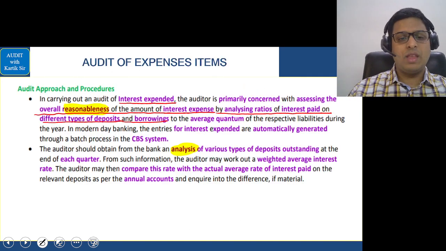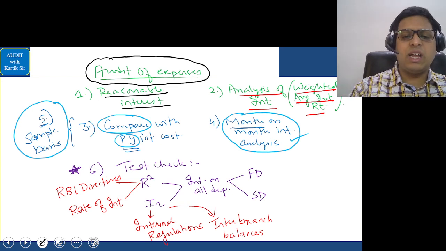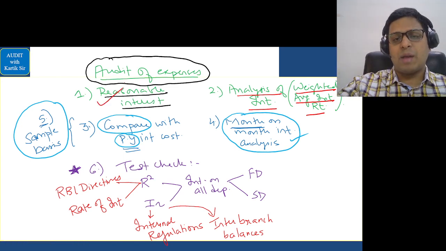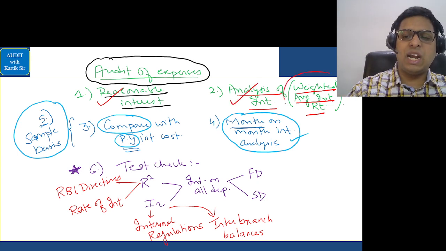So let's see this. In this case, we first saw an answer. I'll just show you the diagram which we did, which was basically this audit of expenses. Very simple. We should see whether the expenses are reasonable. That is the interest expense that the bank pays, whether they are within reasonable limits. The auditor should do an analysis of interest with the weighted average interest rate.